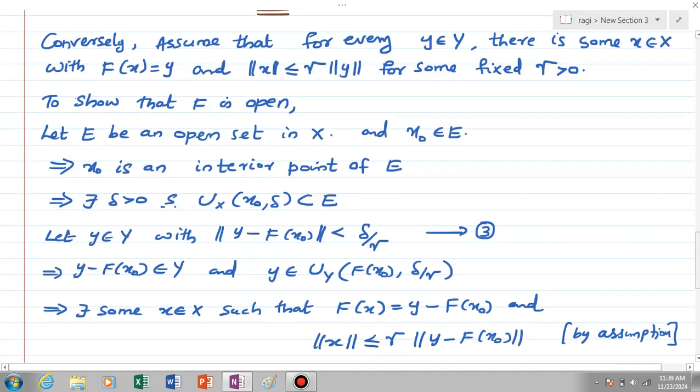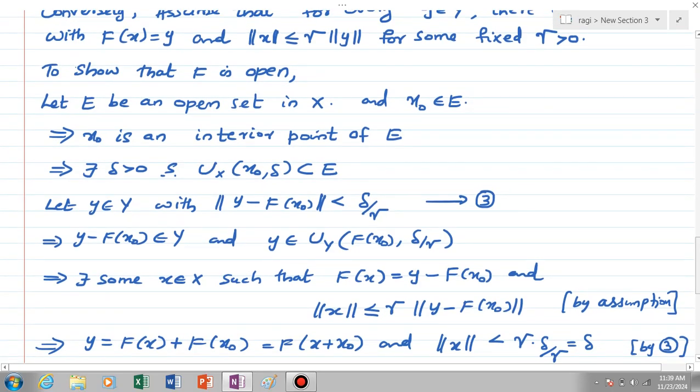Okay, so we assumed that for every y element of Y there is some x with f of x equal to y and norm x less than or equal to gamma into norm y. So we are applying this for the element y minus f of x0. Then there exists some x element of X such that f of x is equal to y minus f of x0 and norm x is less than or equal to gamma into norm of y minus f of x0, by our assumption.